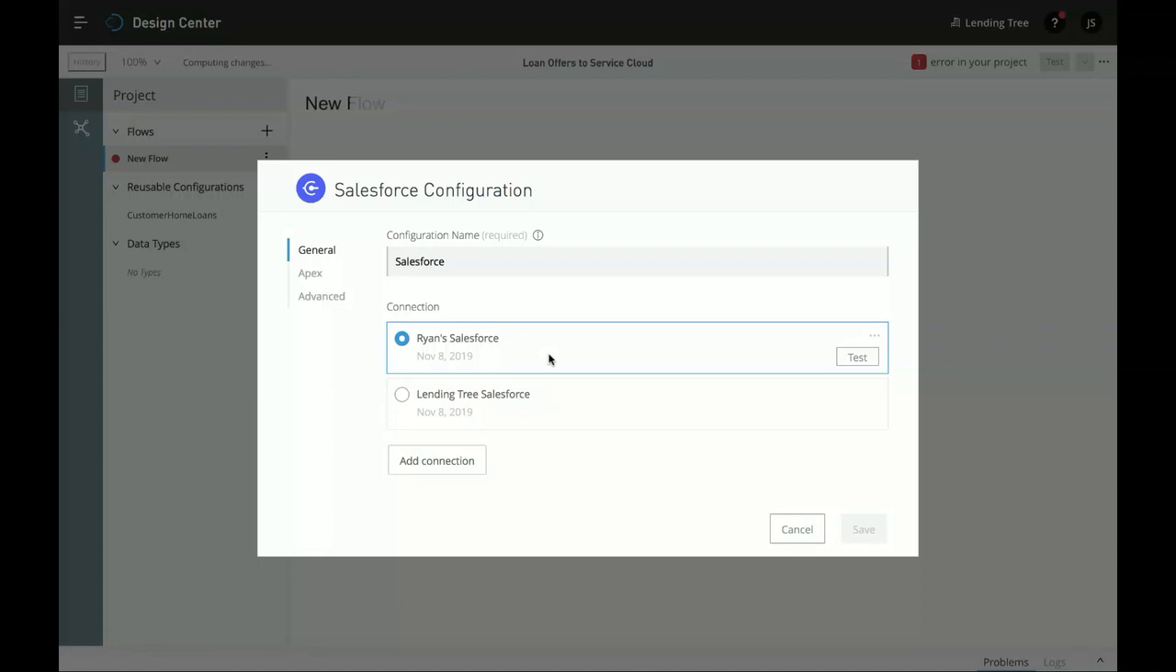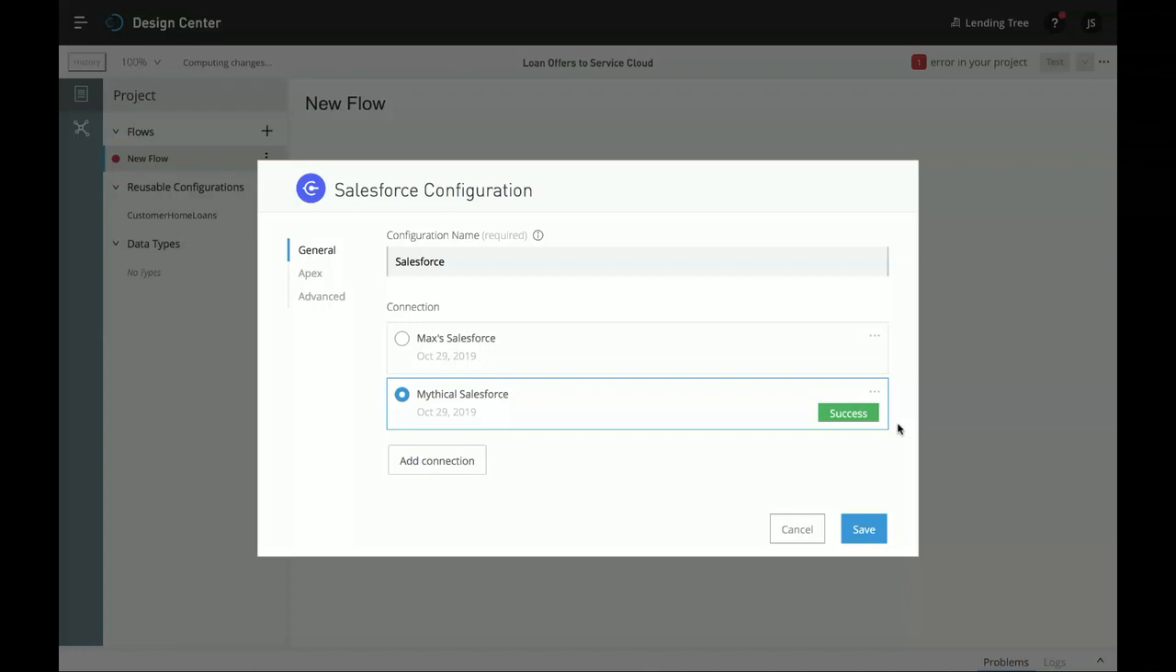So here we see that I've previously connected to my personal Salesforce account, and we also have the Lending Tree Salesforce account that was shared with me from a different team, the integration team. So I can click that button and use this connection, and then I can also test it to make sure that the username and password are valid. And good, they are successful.